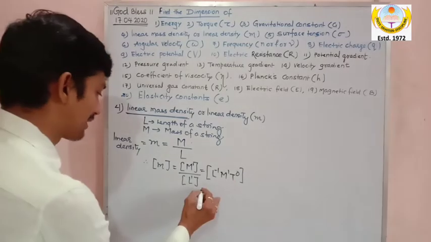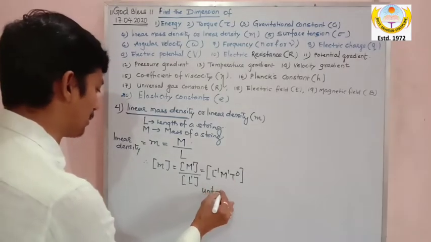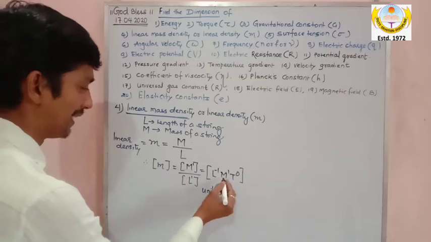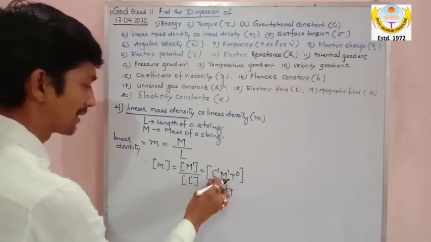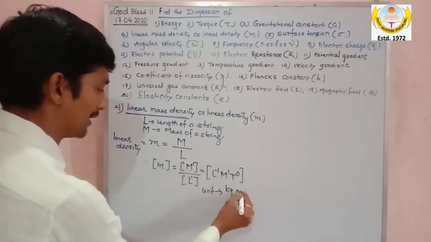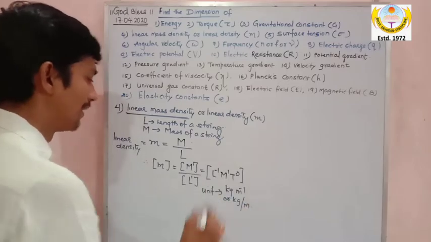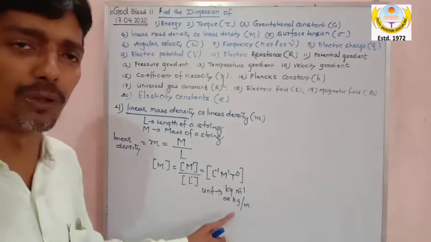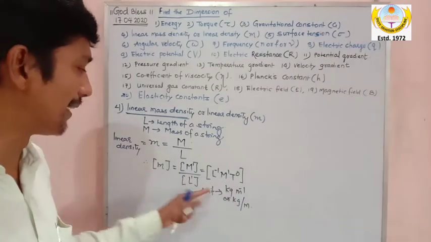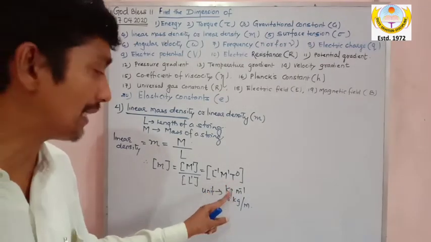If anybody asks you what the unit is, it is easy. Unit of linear density: here it is kilogram for mass, and L power minus 1 is meter inverse, or you can write kilogram per meter. So keep this practice also: look at the dimension of any quantity and write its unit.